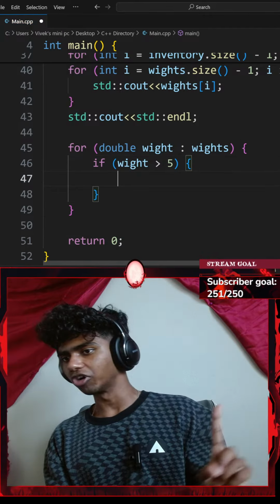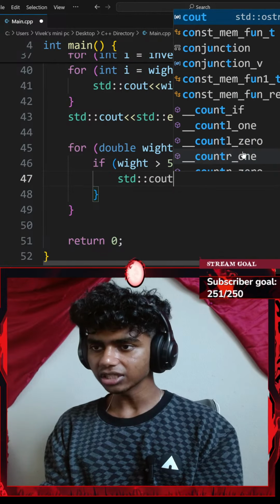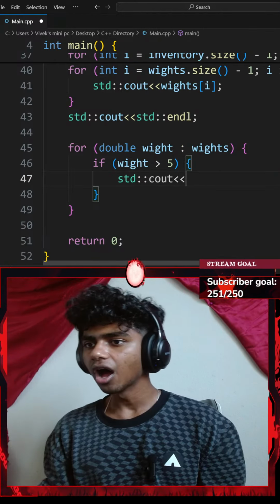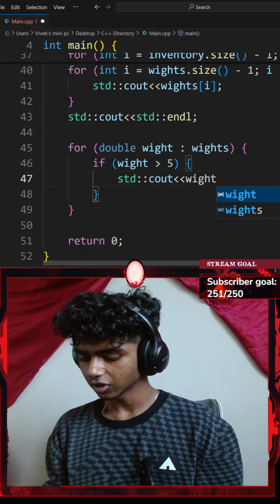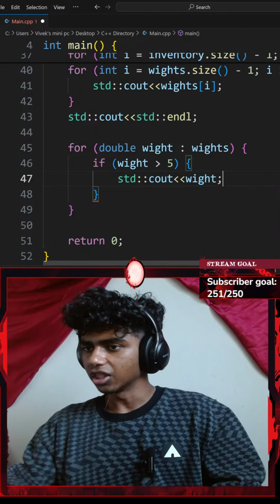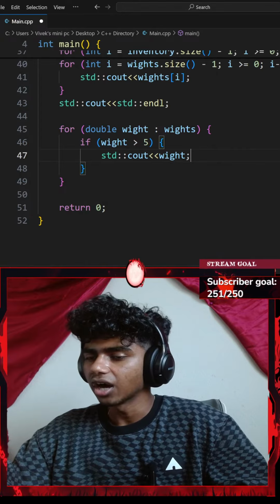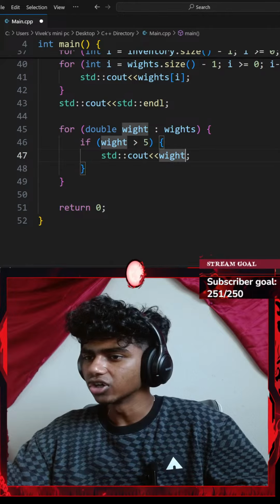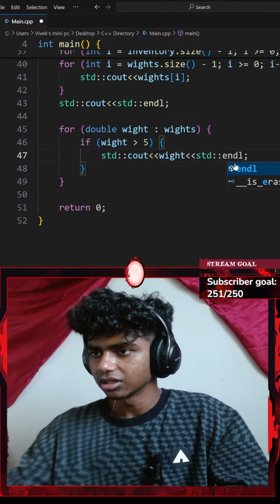If my weight variable is greater than 5, I'll do something. I'll go with a pair of curly braces, and then a standard console output with an insertion operator of my weight variable. Maybe not add another insertion operator. Actually, I could go with another insertion operator of a standard end line.